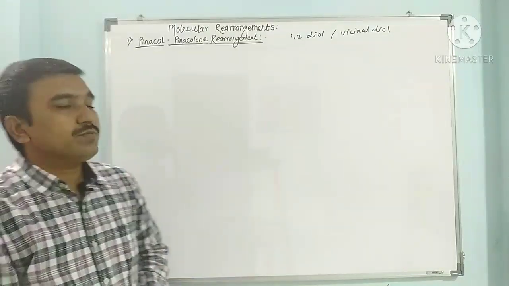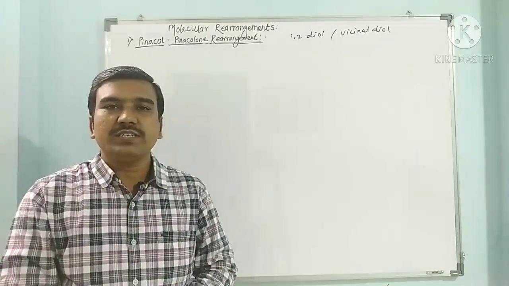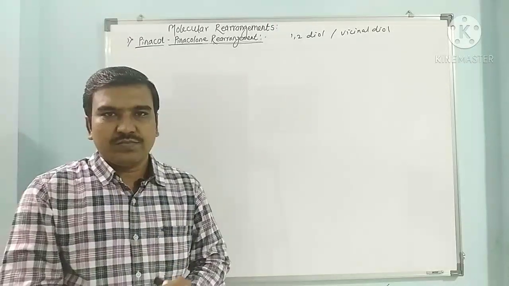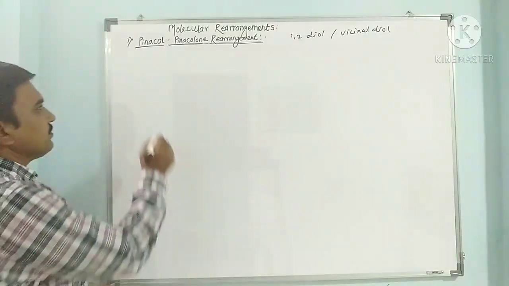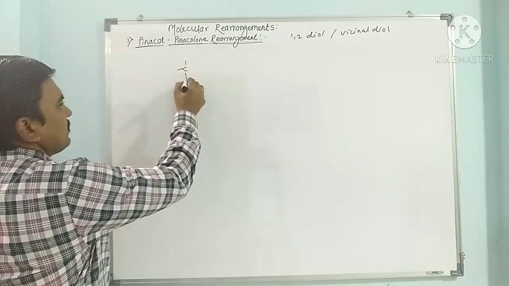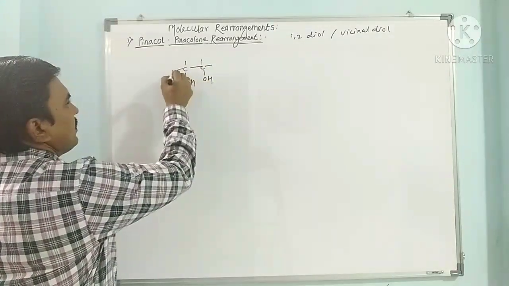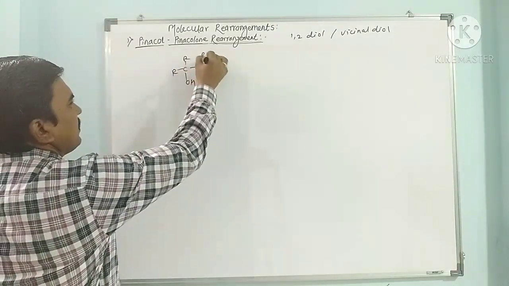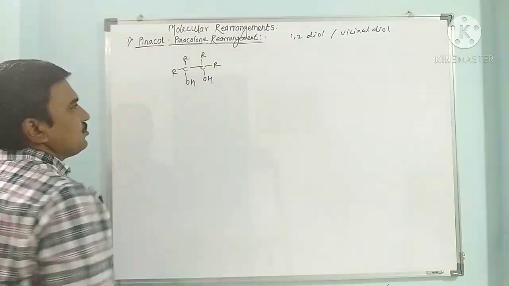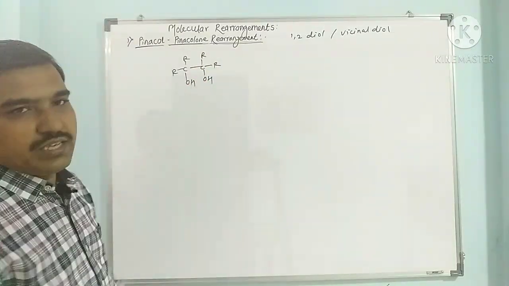During this rearrangement a dehydration takes place in the presence of sulfuric acid. So we first see a general example. R, R, with OH and OH, so this is a 1,2-diol.